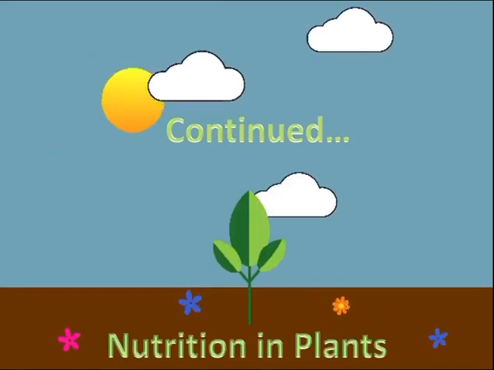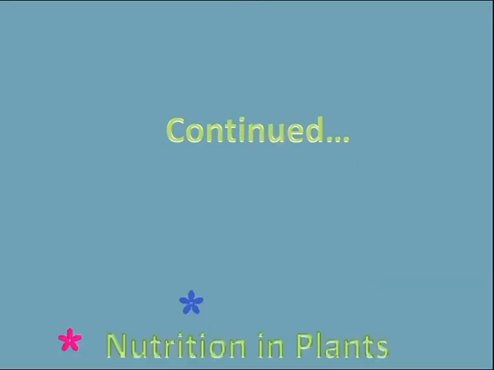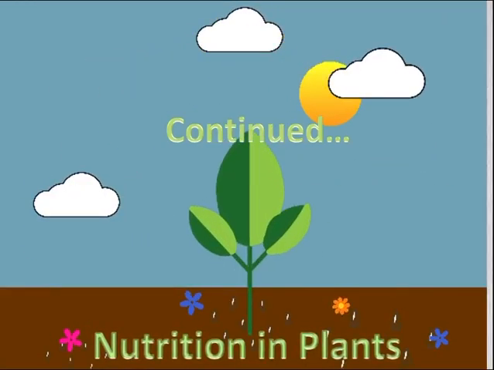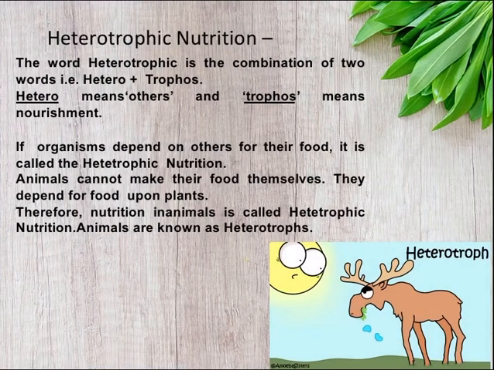We have covered autotrophs. Now let's study about heterotrophic nutrition. The word heterotrophic is a combination of two words, hetero plus troph. Hetero means others and troph means nourishment. So basically, if an organism depends on others for its food, it is called heterotrophic nutrition.